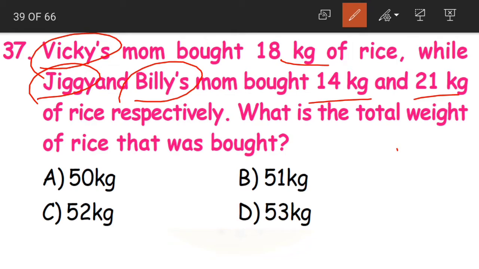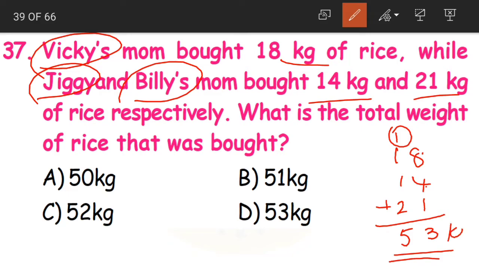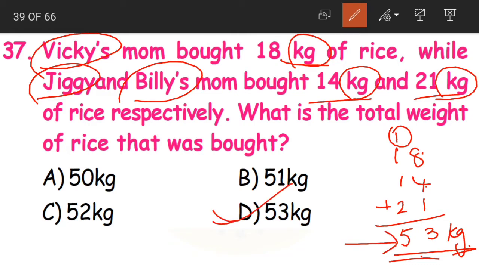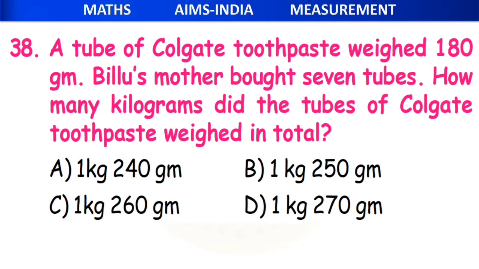Now what will be the total weight of the rice? How to find out the total? Yes, total means addition. So 18 plus 14 plus 21. 8 plus 4, 12. 12 plus 1, 13. 1 carried. 3 plus 2, 5. 53 kgs. Yes, the measurements are given in kgs, so we are writing kgs here. Understood, children? What is the total weight? The total weight is 53 kgs. That is option D.